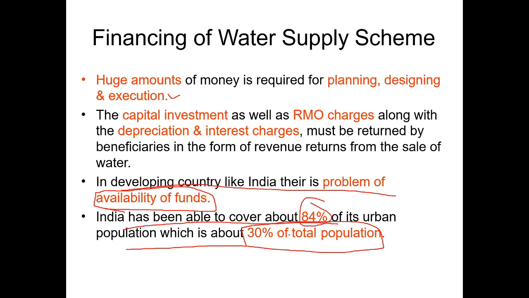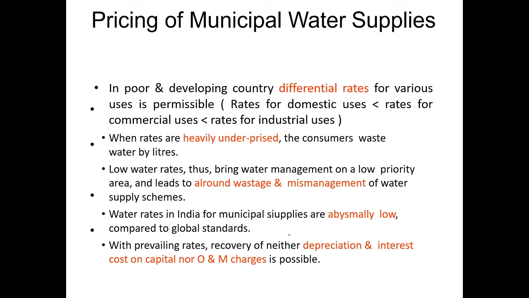Okay, next, if you see the pricing of municipal water supplies. In poor and developing countries, differential rates for various uses are permissible. Rates for domestic uses are less than rates for commercial uses, which are less than rates for industrial uses. If you see industrial uses, they will charge more money. Industrialists should pay more, commercial users pay a little less compared with industrialists, and finally domestic users give the least amount of money. Okay, this scenario is going on.